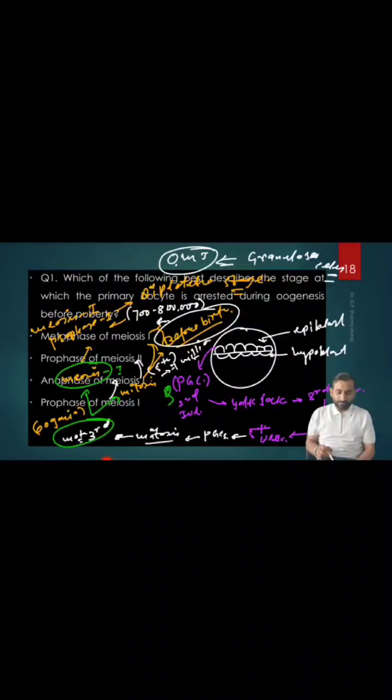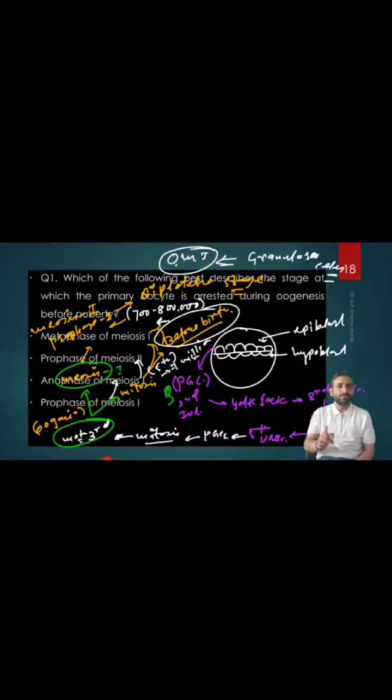The number of the oogonia, they reach how much? Maximum 7 million by the fifth month. But from the fifth month to the ninth month of intrauterine life, some of these oogonia will degenerate. And just before the birth, how many of these oogonia remain? They will remain only how much? 700 to 800,000. All of these 700 to 800,000 enter meiosis 1.